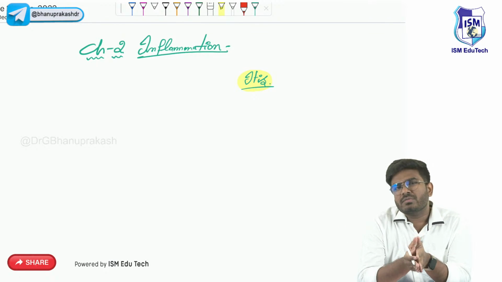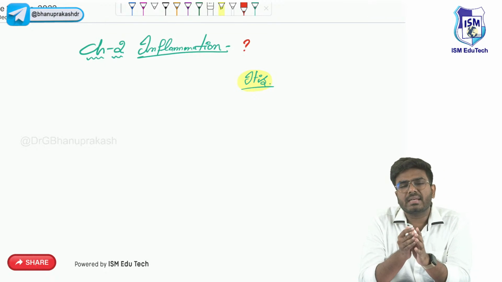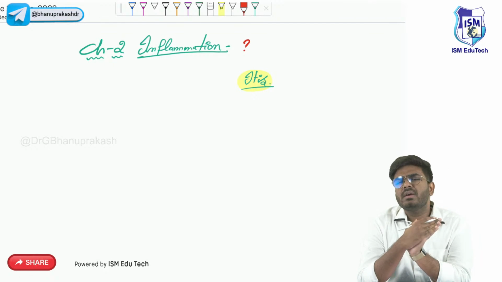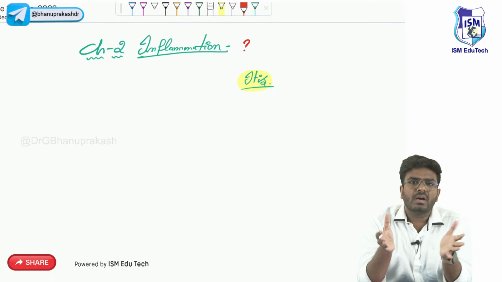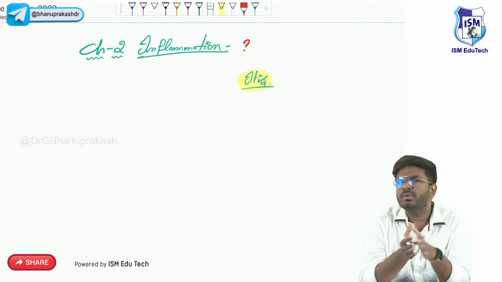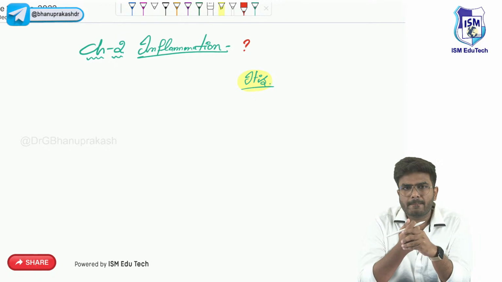But my question for you is, what exactly is this inflammation? What actually happens in this inflammation? Because in every tissue, whenever there is some kind of injury or some pathology happening in the tissue, you will say, okay, inflammation is going on. Now, what exactly is this inflammation?